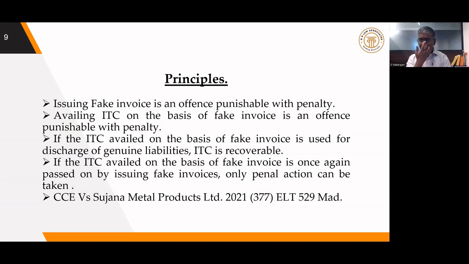In fact, way back even under the central excise era, in one of the circular trading cases, the Madras High Court has held in this case, that is Sujana Metal Products 2021-377 ELT 529, that in case of a circular transaction, the tax demand cannot be made or the recovery of credit cannot be made, only penal action can be taken. So the same principle has been contained in this circular also. So these are all the bases on which the department has to proceed.